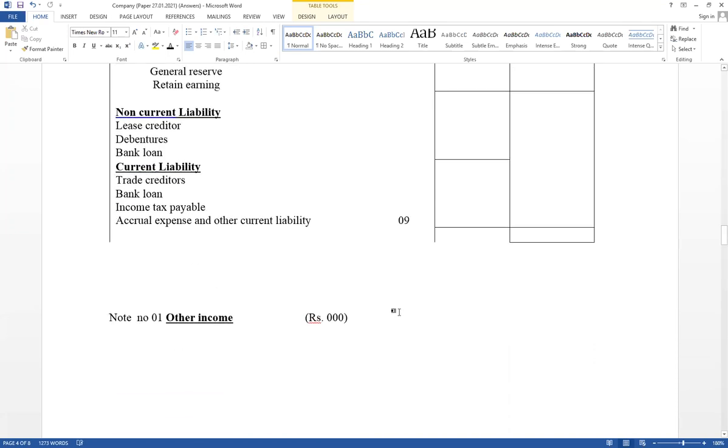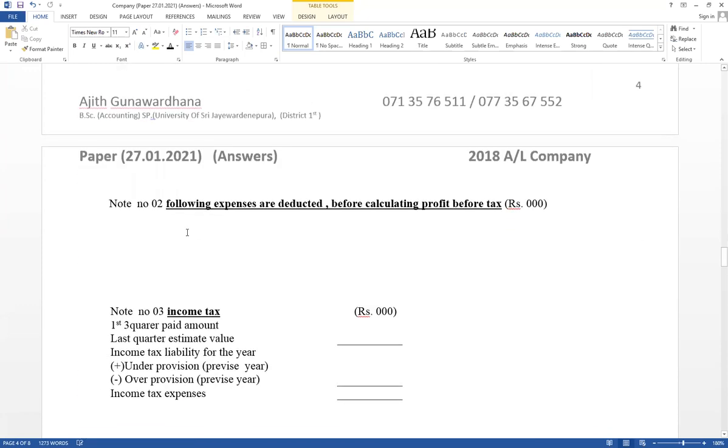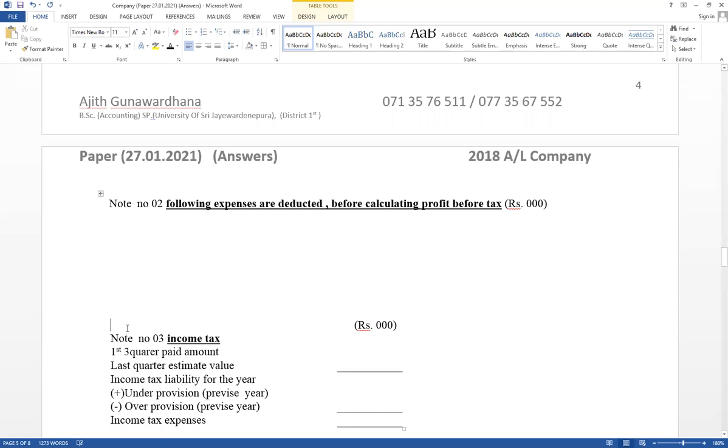Note number 1, other income. All other income should be included here. Note number 2, important expense should be disclosed for decision making. Following expenses are deducted before calculating profit before tax. The next one, income tax adjustment.